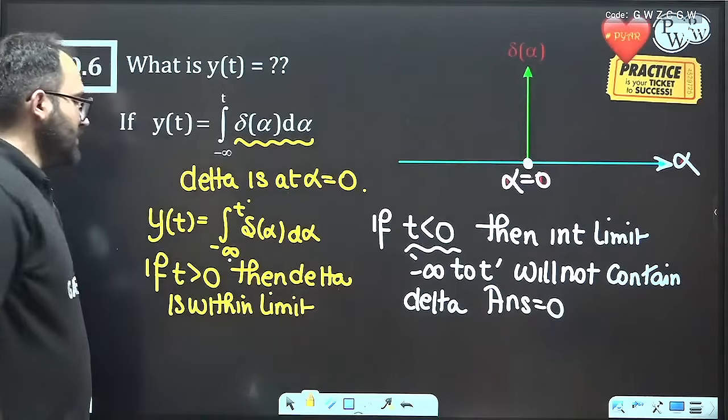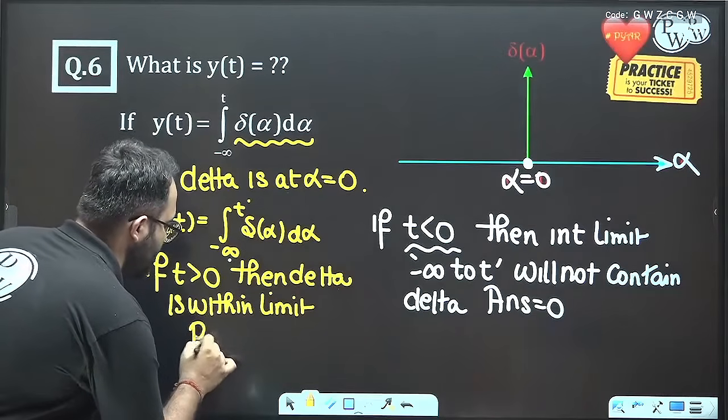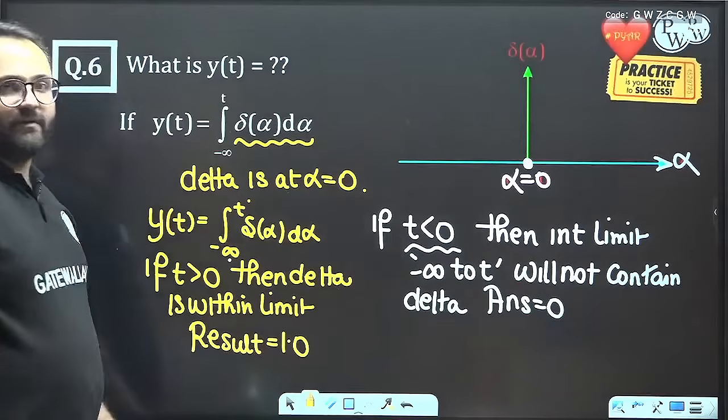Then the delta will be within the limits, and thus the integration result will be 1.